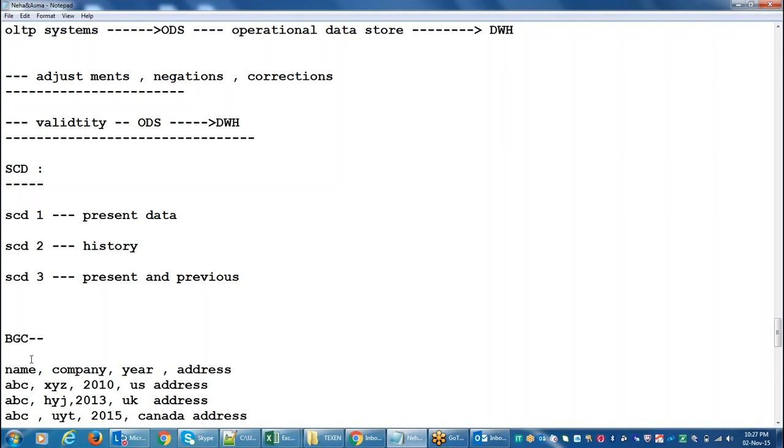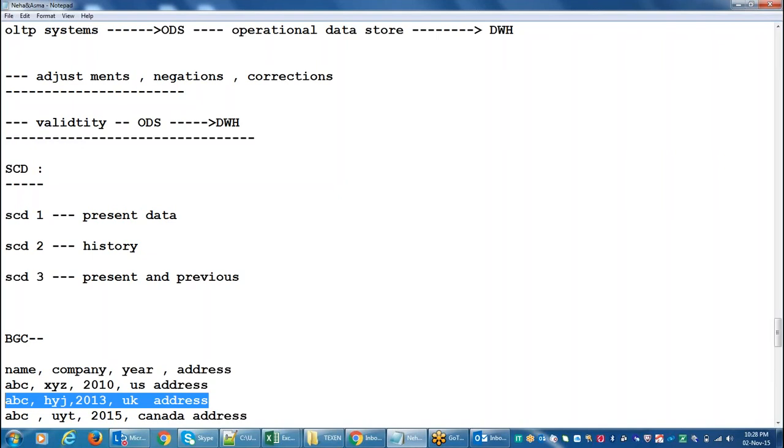Without this, it's not possible to do a complete background check. If they miss this information, what will they do? They will request you to provide that particular information, in between 2013 to 2015, where you were. They will ask in which company you have worked. So all this information we require to do the background check, and we must provide all of it.